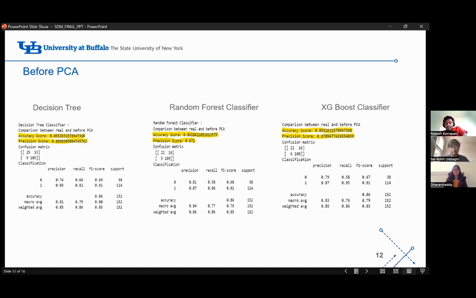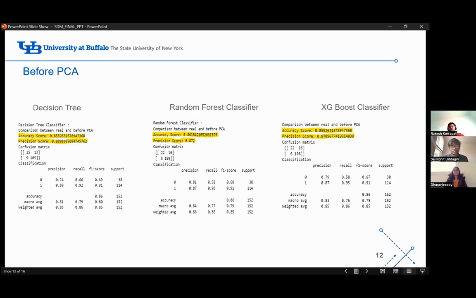Sorry. Hi all. Let's see how our models perform without PCA. Let's take a look at decision tree. It's a supervised machine learning model. Like a tree, a decision tree also has branches, root nodes, child nodes, and so on. It splits data into branches on several factors until it achieves a threshold value.